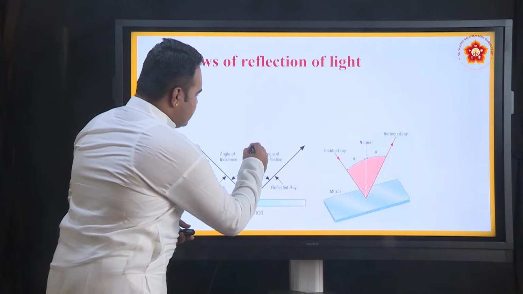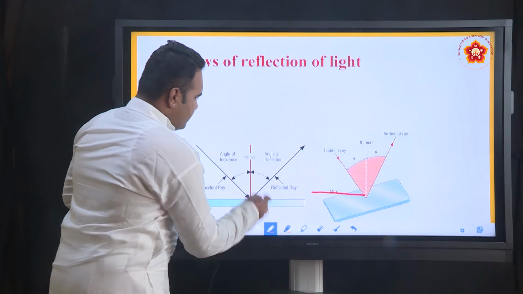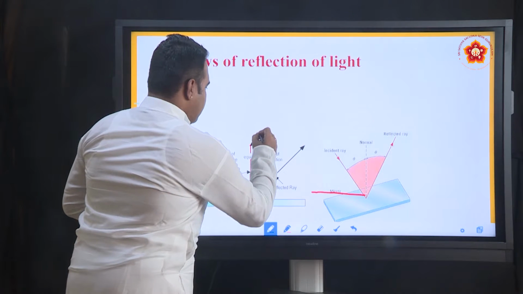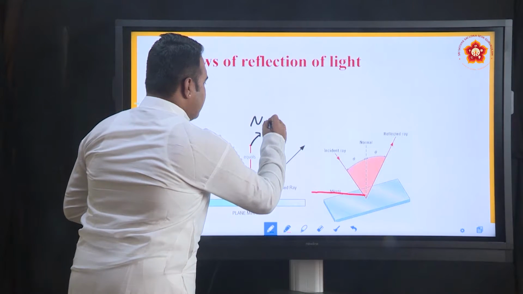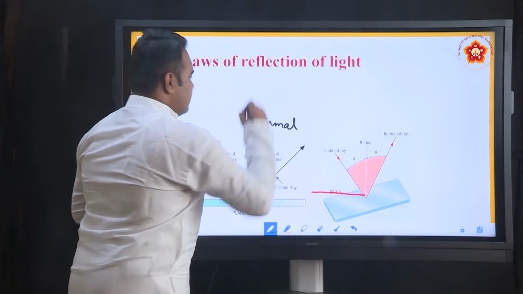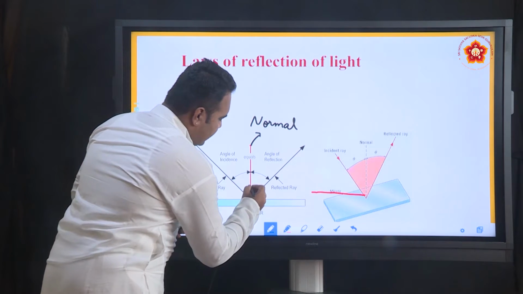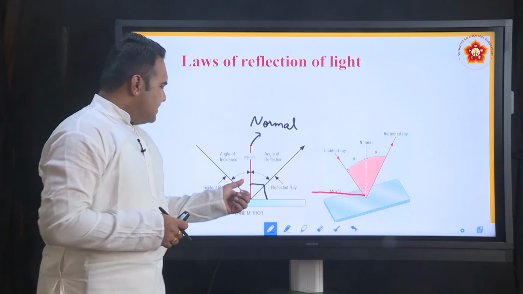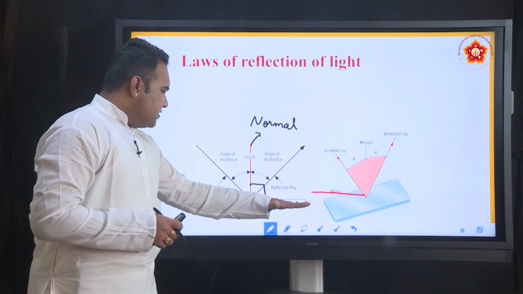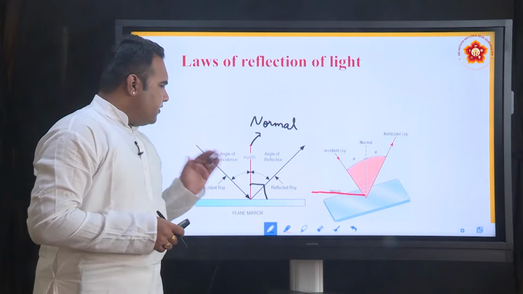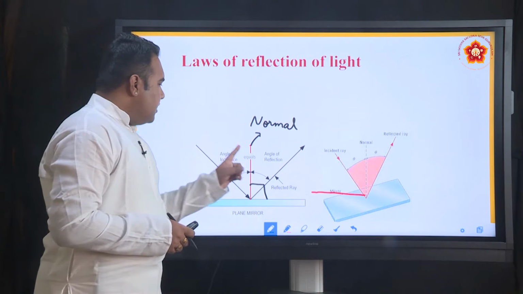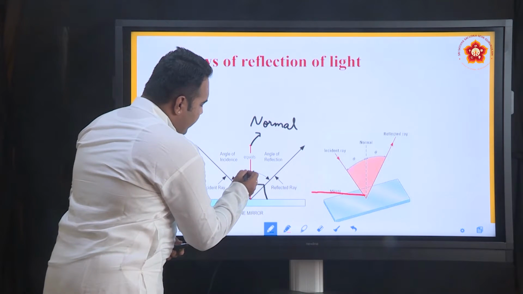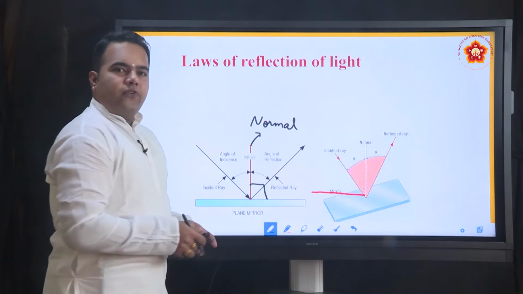So this is called the normal, imaginary, and then we can see that the angle between the normal and the mirror surface is shown as 90 degrees. So from the surface of the mirror, any imaginary line that we draw which is perpendicular is called normal. Basing on this reference of normal, we will know what will be the angle of incidence and angle of reflection.